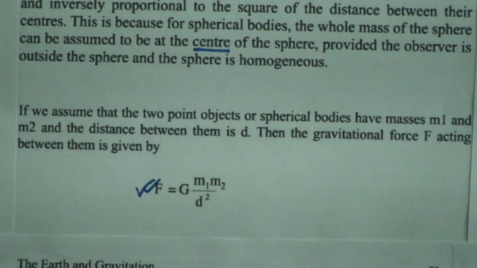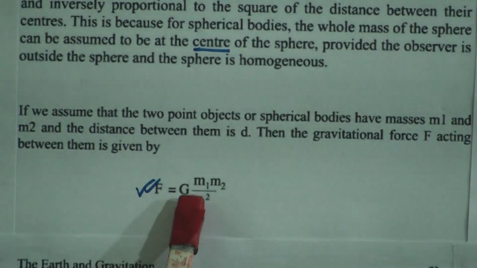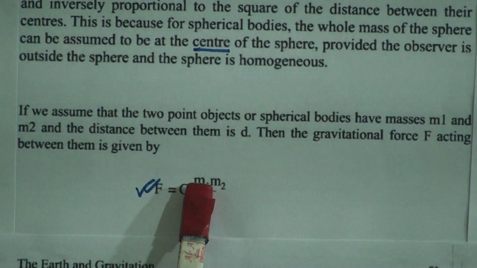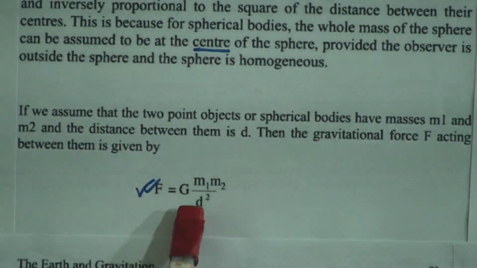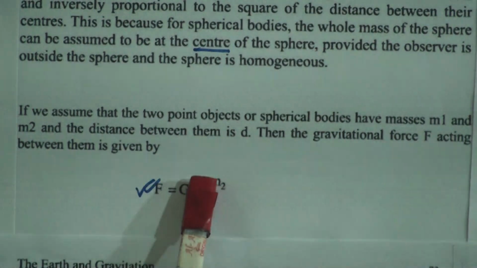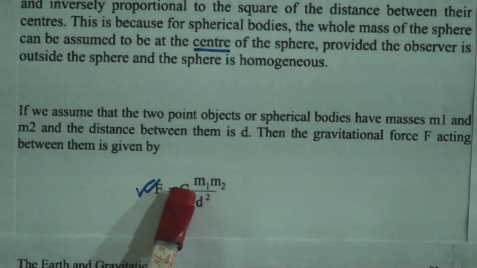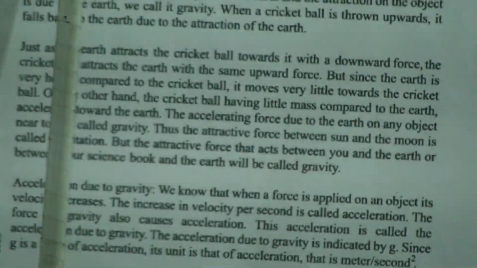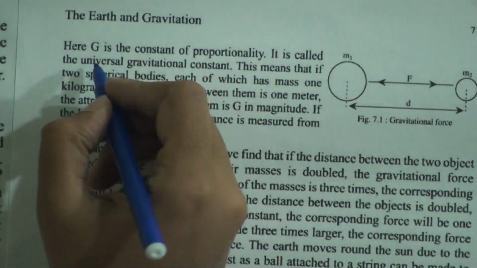That means F equals G m1 m2 over d squared. Here m1 and m2 are the masses of the two spherical bodies, and the force is inversely proportional to d squared. The distance is from the center of m1 to the center of m2. Now here G is the gravitational constant, the constant of proportionality. It is called the universal gravitational constant.